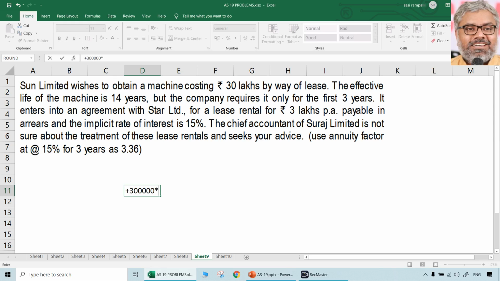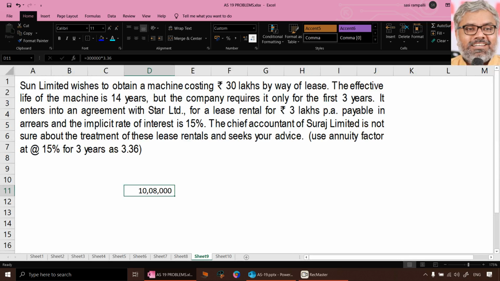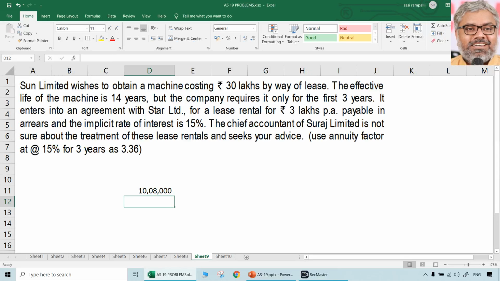And what will be the present value of those lease rentals? Given annuity factor is 3.36. Whatever is given, take that only. So what is the annuity factor and what is the present value of the lease rentals? We can say it is only 10 lakhs 8,000 rupees is the present value.